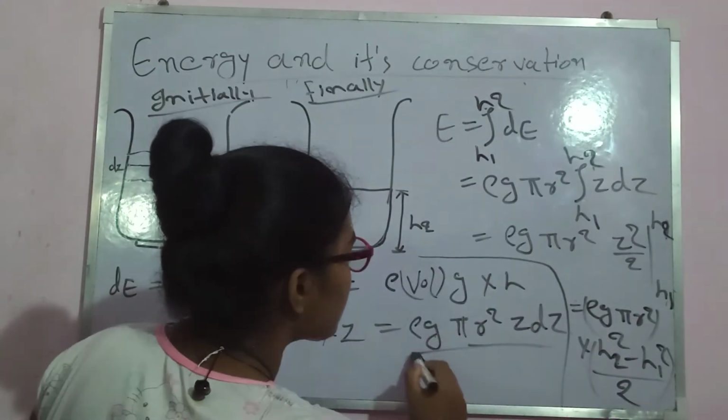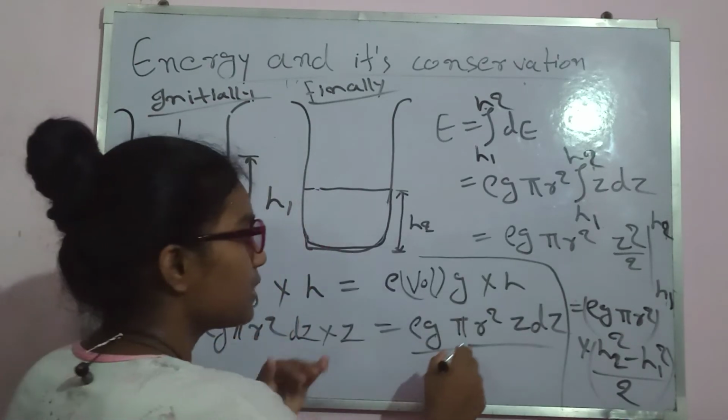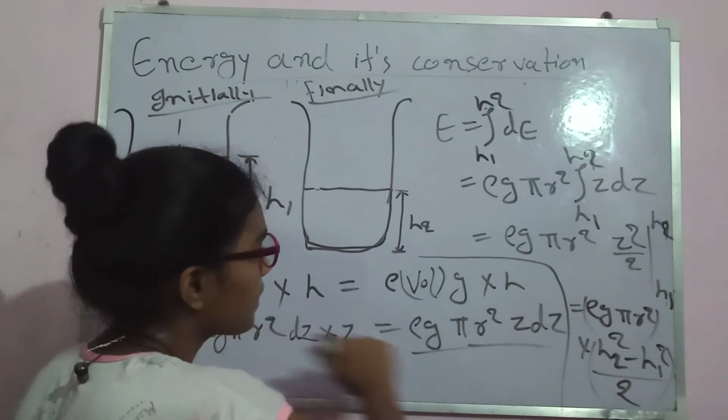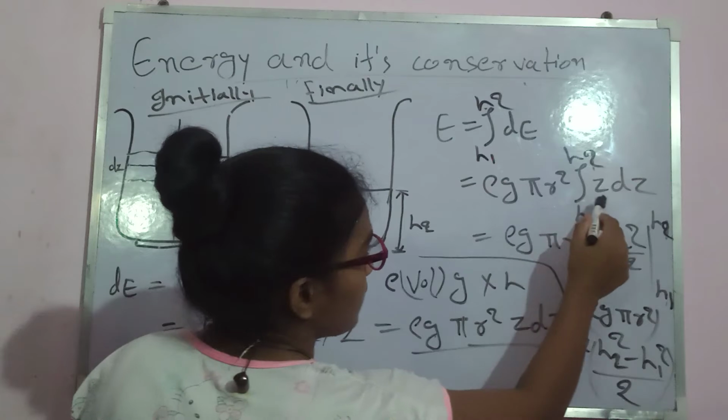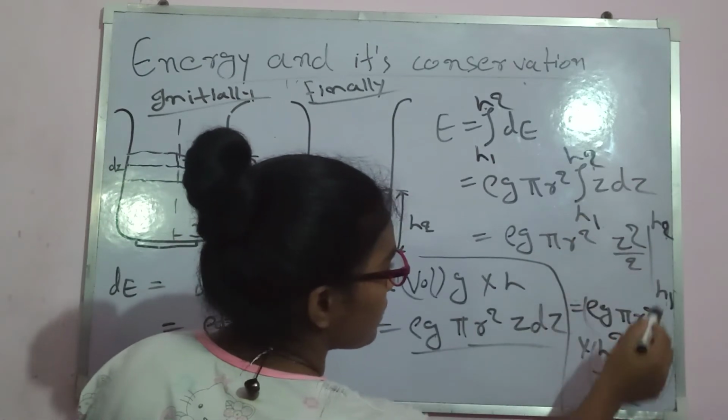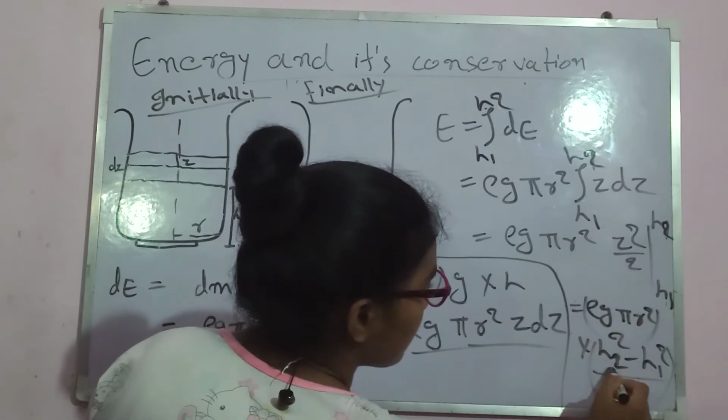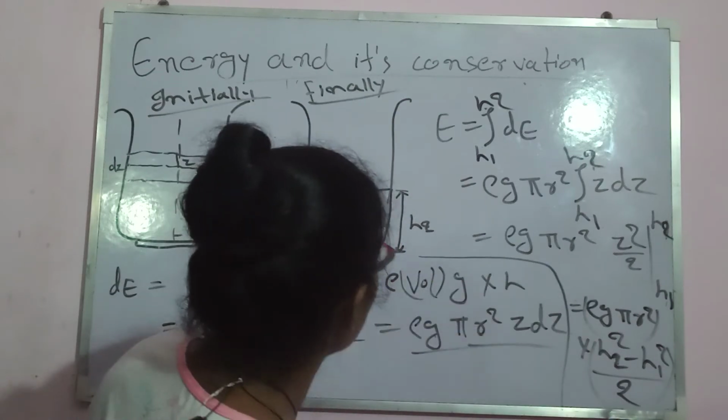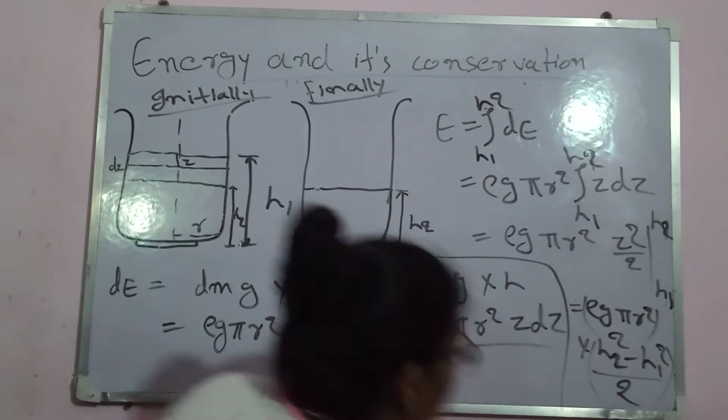We will integrate. Since these terms are constant, rho, g, pi r square, they will come out, z dz will be z square by 2, and this term will come here. I need to write it in the first part.